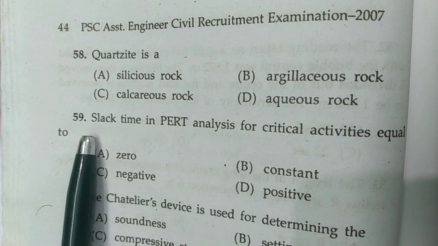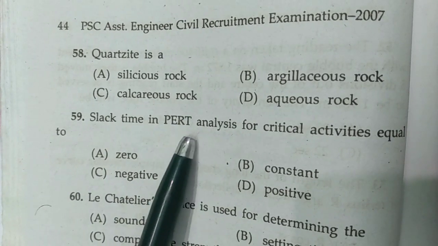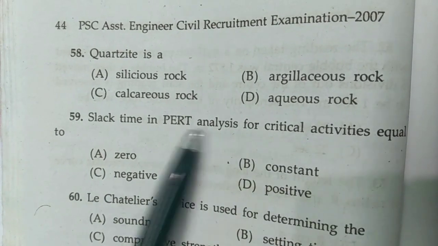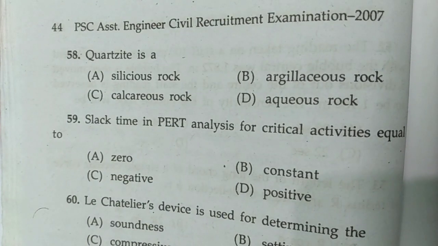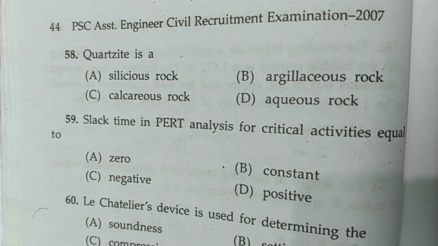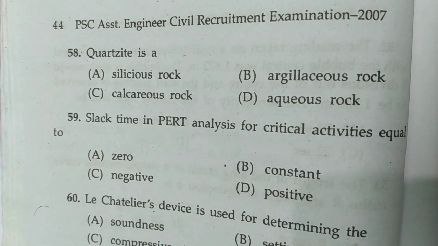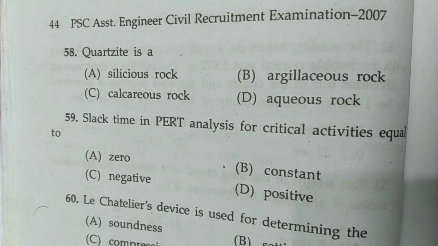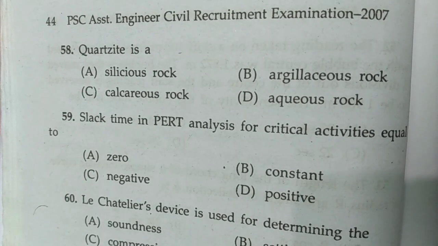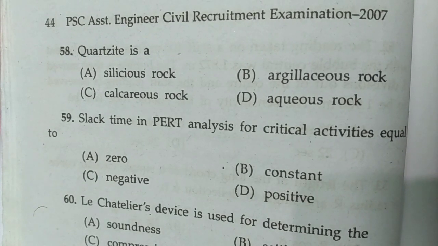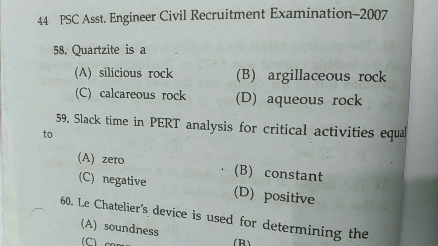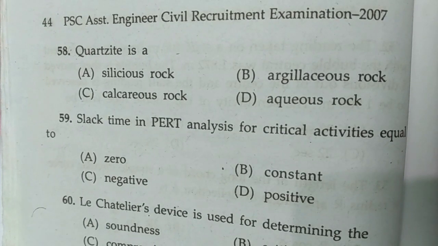Now question number 59. Slack time in PERT analysis for critical activity equals 0. Now first you should know the definition of slack in PERT analysis. In PERT analysis, slack is the difference between the latest allowable time and the earliest expected occurrence time.